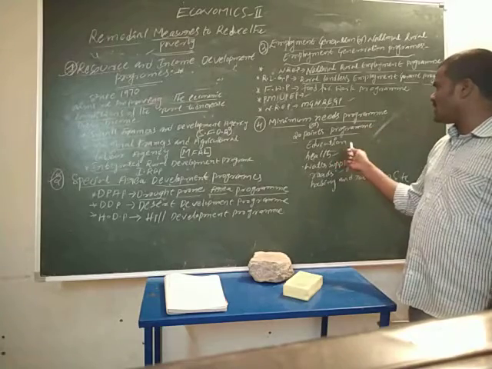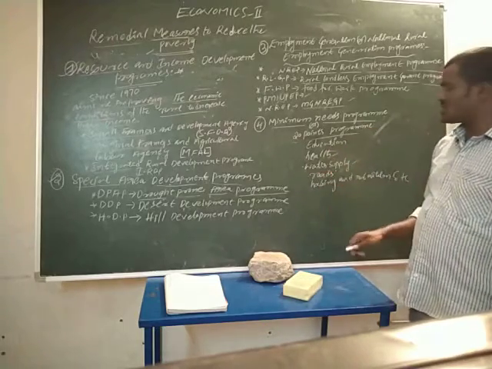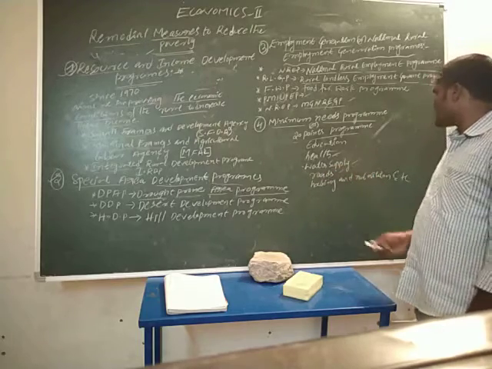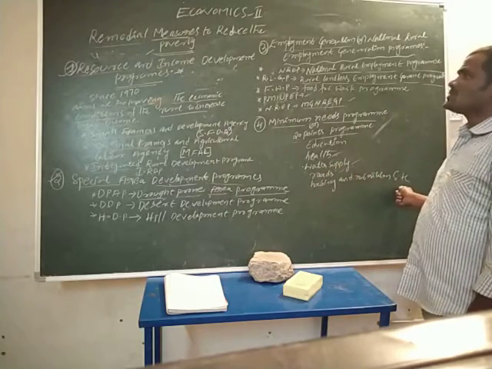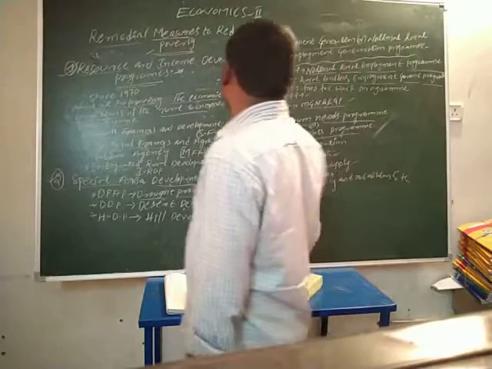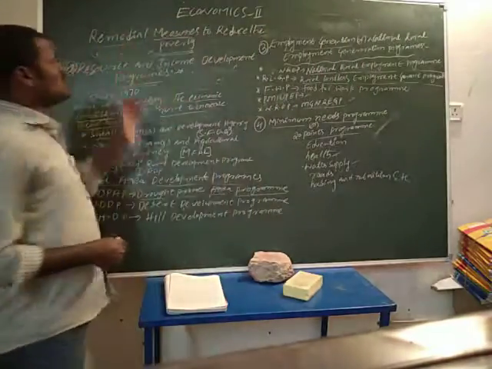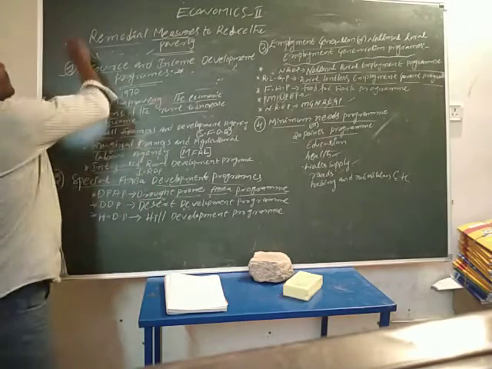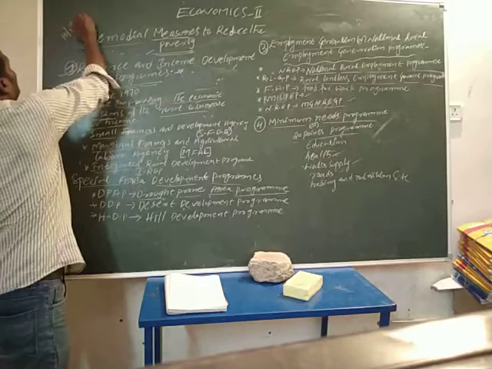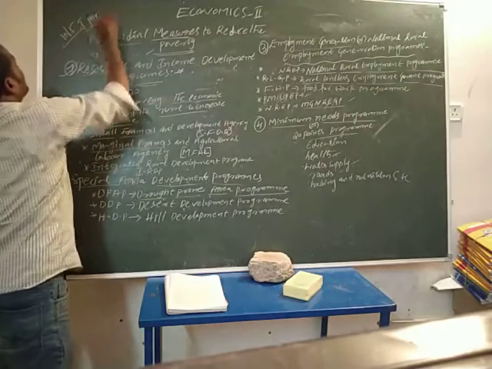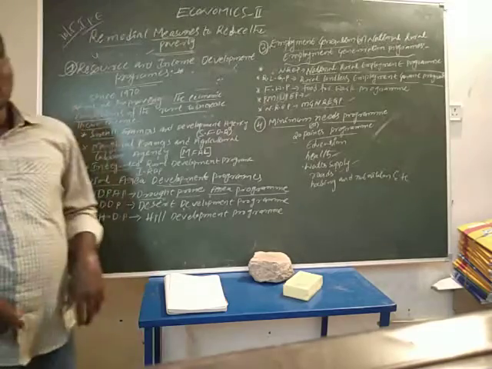It includes elementary education, health, water supply, roads, housing and nutrition, etc. So these are the aims. These are the four remedial measures to reduce poverty. It is a very important question, a 10 marks or 5 marks question in IPU. Okay, very important question. Okay, thank you.